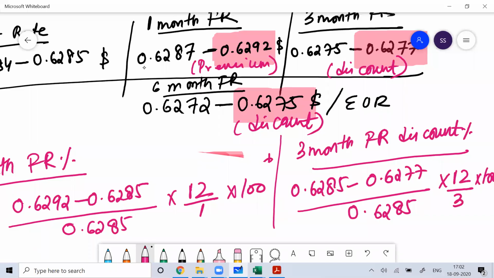Similarly, you can do it for 6 months. Clear? Everyone clear? Any doubt?